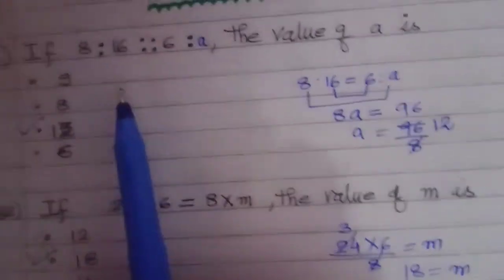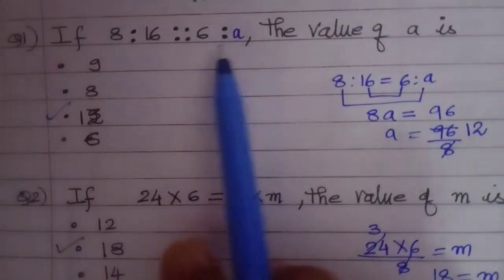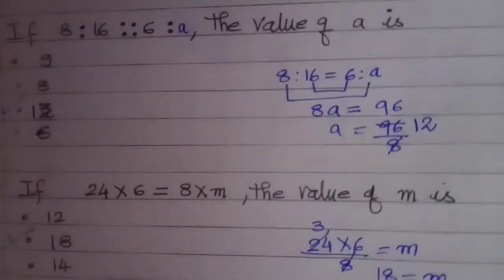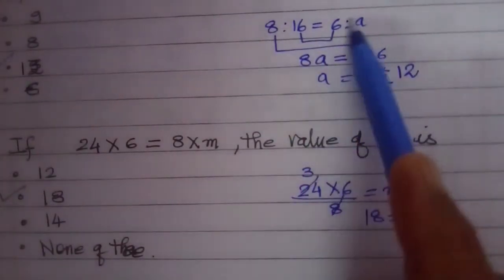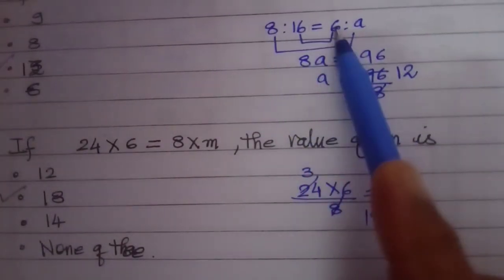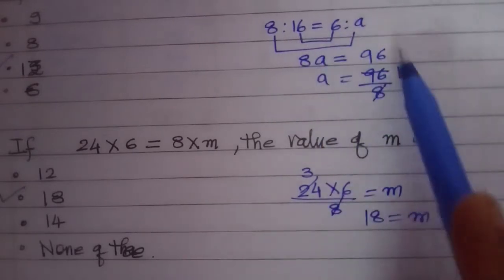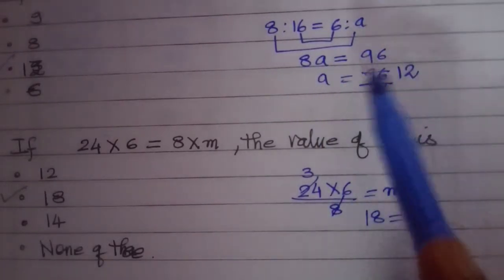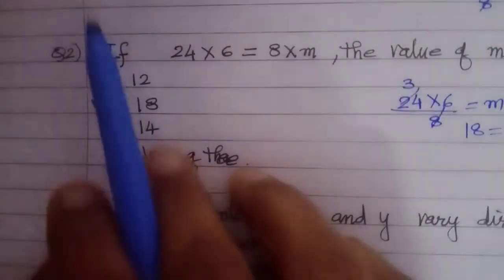First one. 8 is to 16 is equals to 16 is to A. So we know it is in proportion. Product of extremes is equals to product of means. 8 into A is equals to 16 into 6, that is 96. So I got A is equals to 12.